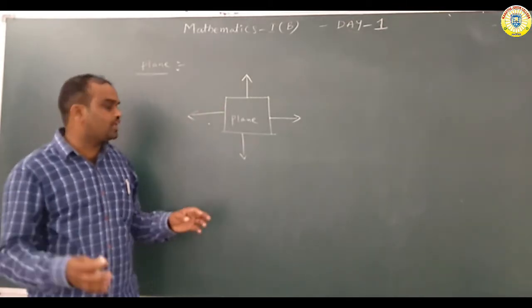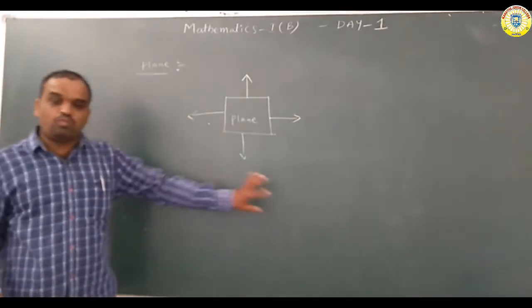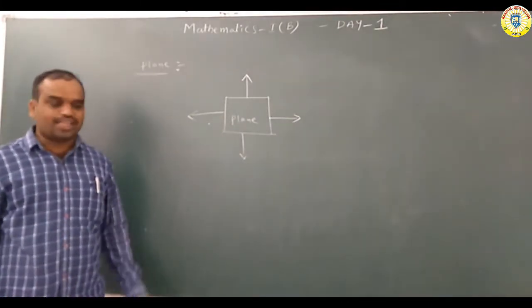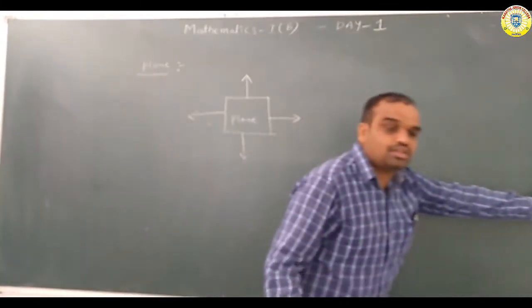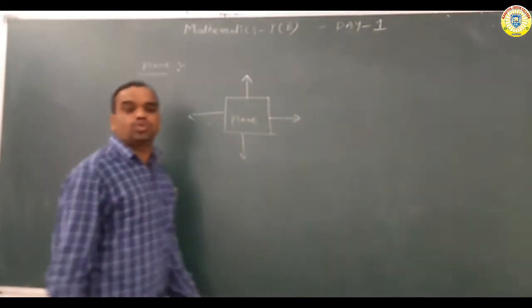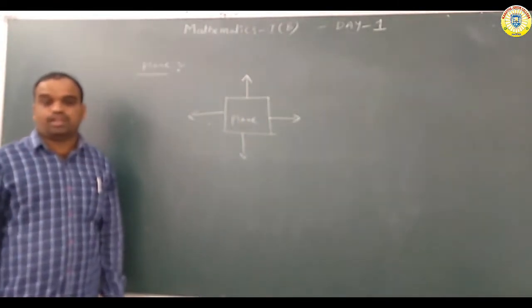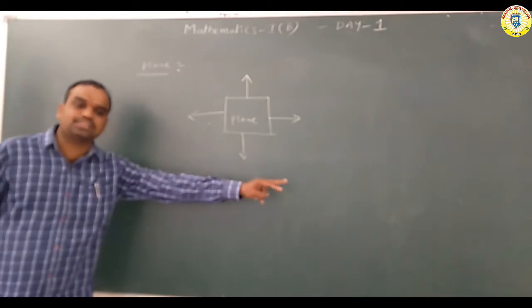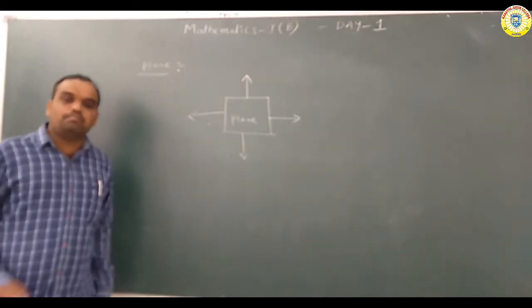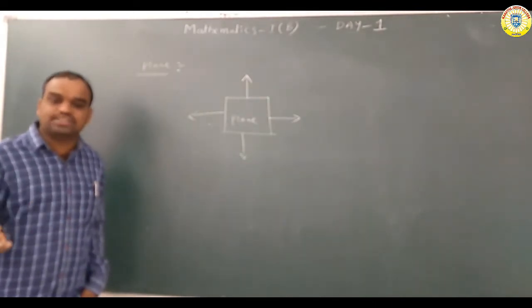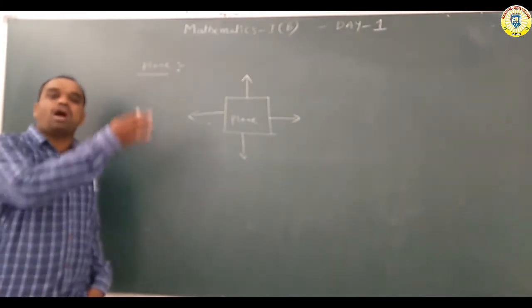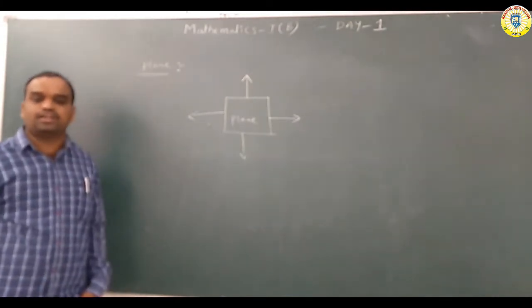Generally we are denoting, so this board is one plane. Actually this board has edges. In the real plane there are no edges. Understand? Actually the board has edges. But in the plane there are no edges. It extends in all directions infinitely.